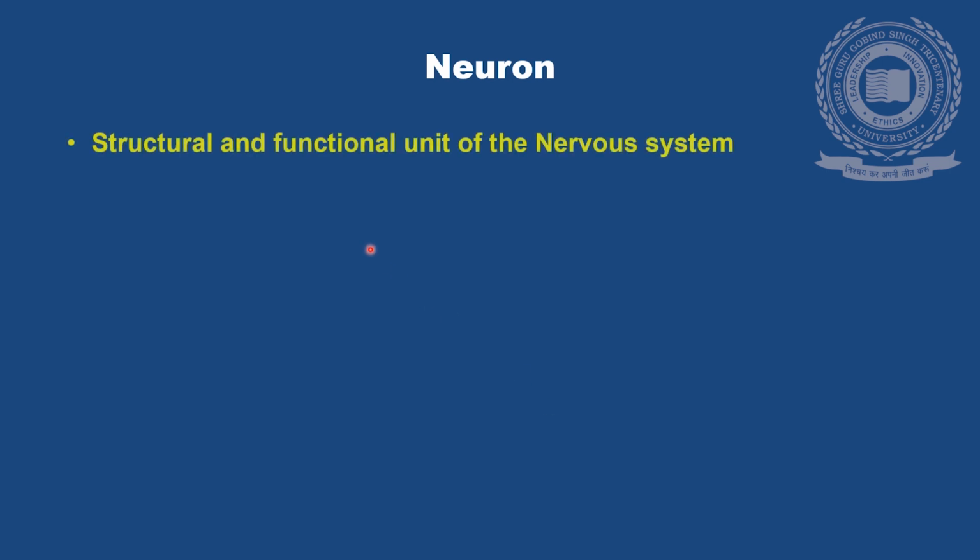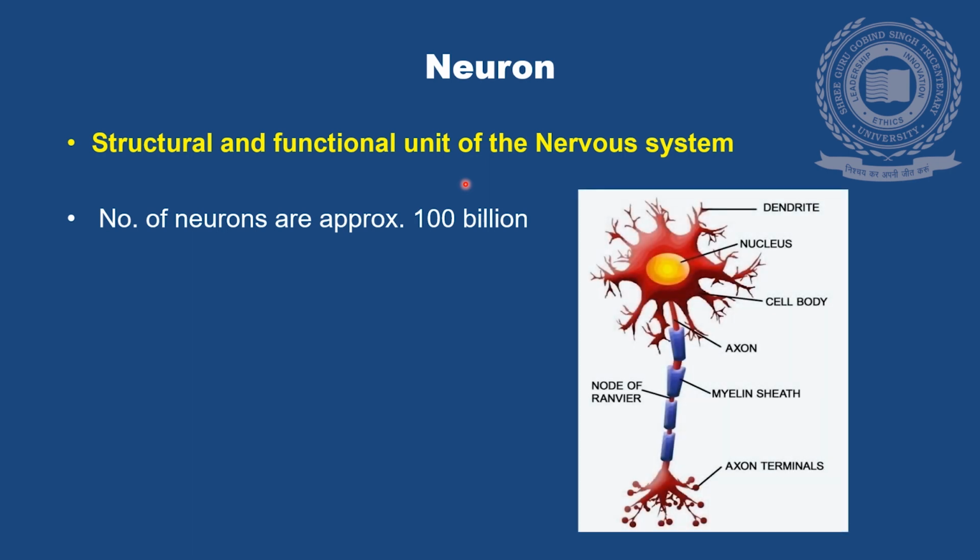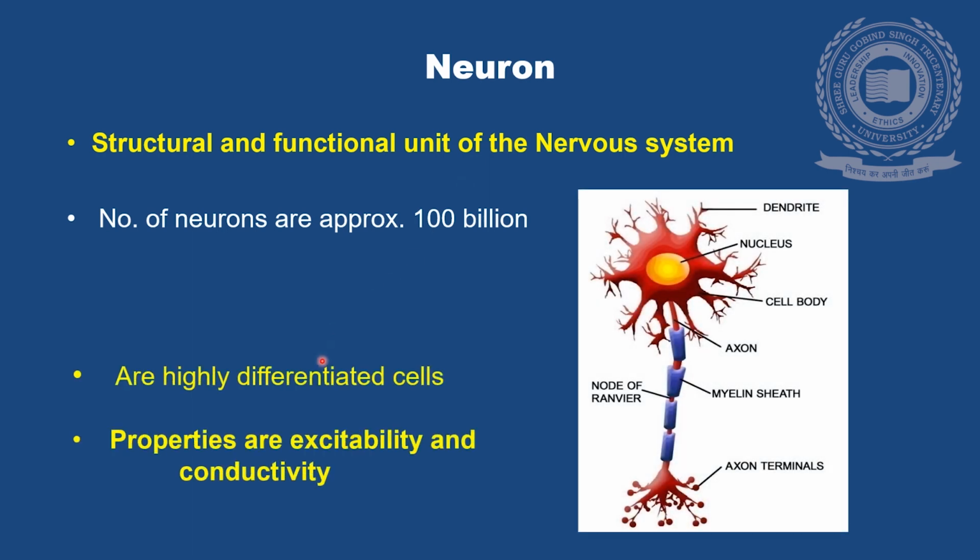Let's talk about the neuron first. Neuron. It is the structural and the functional unit of the nervous system. Almost 100 billion neurons are there. They are highly differentiated cells and they have the property of excitability and conductivity.